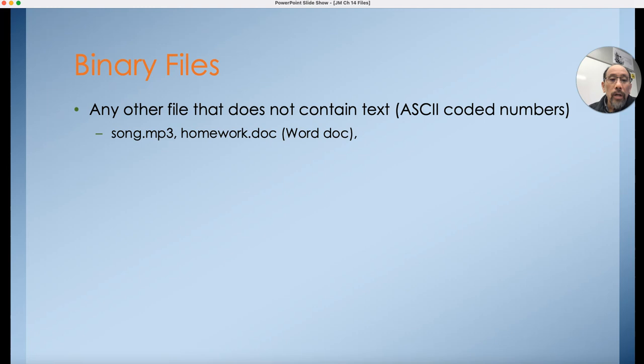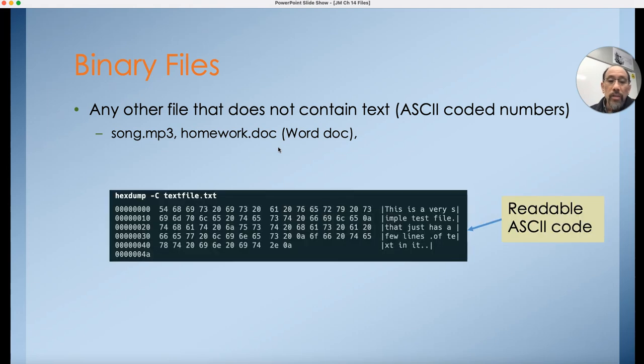Okay, binary files on the other side do not contain text. They don't contain numbers that are in the ASCII format. It's really just a bunch of numbers. And so your MP3s and your Word docs will be just a bunch of numbers. For example here, this is a text file, and we can actually see the information inside the text file. It's a bunch of numbers, but it's encoded in this ASCII format.